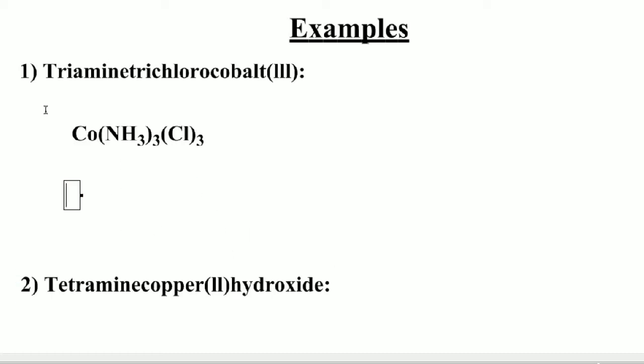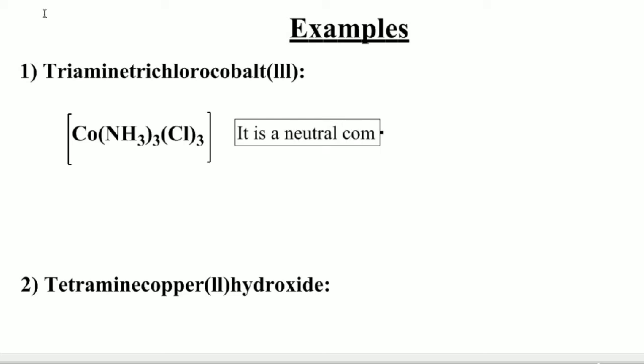Students, we already discussed in the rules that the coordination sphere is always written in square brackets only. And it is a neutral complex, because the charge on this complex is 0.